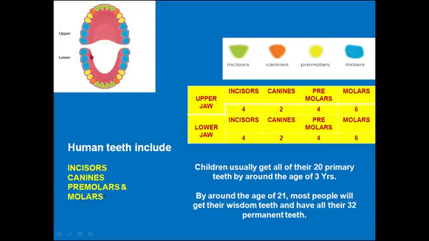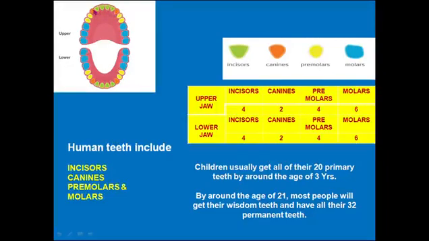See here, these green colored 4 teeth are called incisors. They are useful to cut the food. And these orange colored, this one and this one, these two are called canines.